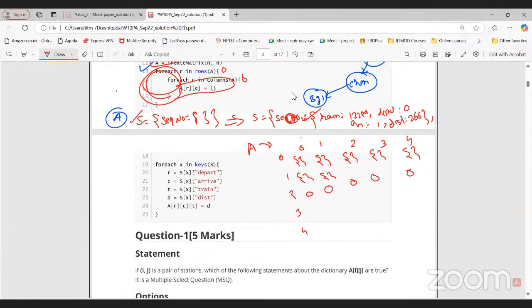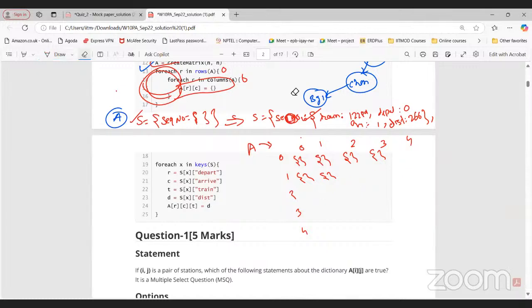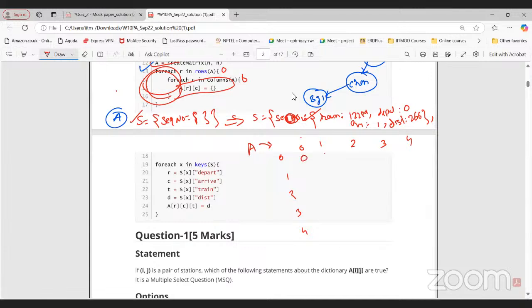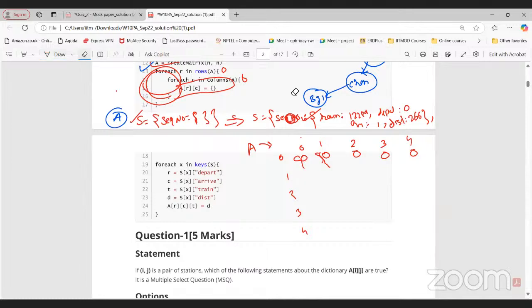Now we are updating it to simple curly braces, an empty dictionary. Any doubt in this part? How we are converting a matrix to these dictionary values? No doubt, sir. Yeah, so initially we have just this 0. Now we are updating it to an empty dictionary for each thing. So for each pair of stations, it will be an empty dictionary, right?